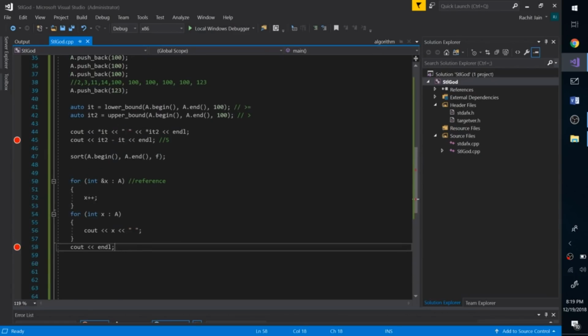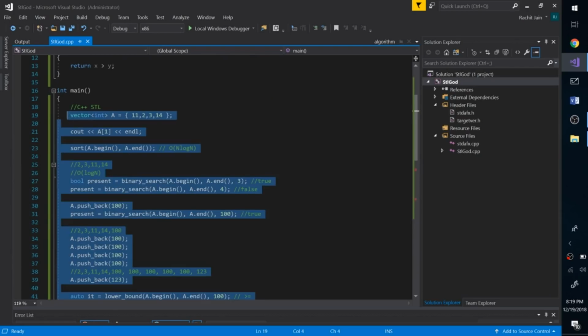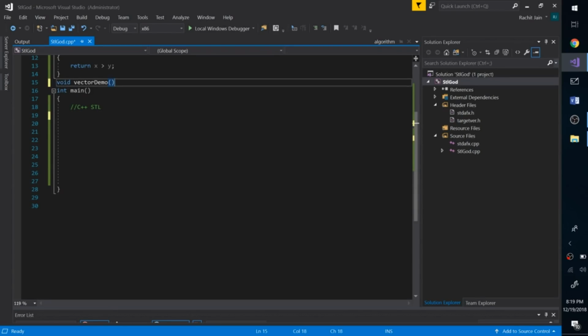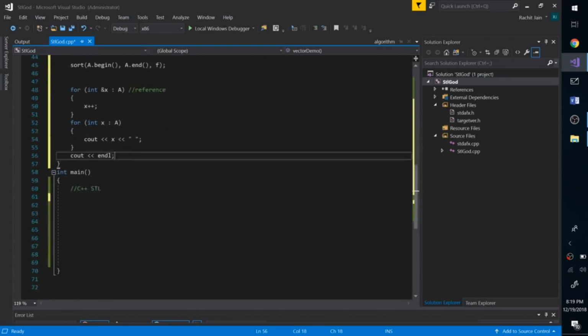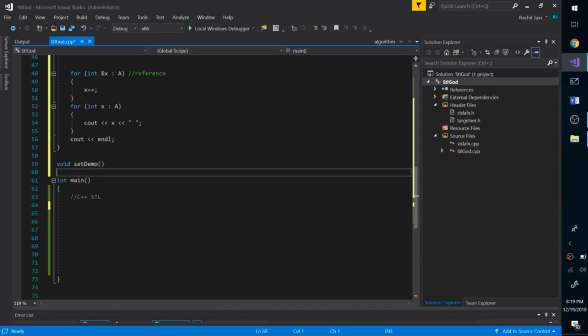I will quickly remove all this, and I will move this to a vector function. Let's say void vector demo, and everything is right there, so we don't have to worry about it. Now let's talk about a set demo, and let that be in this function.